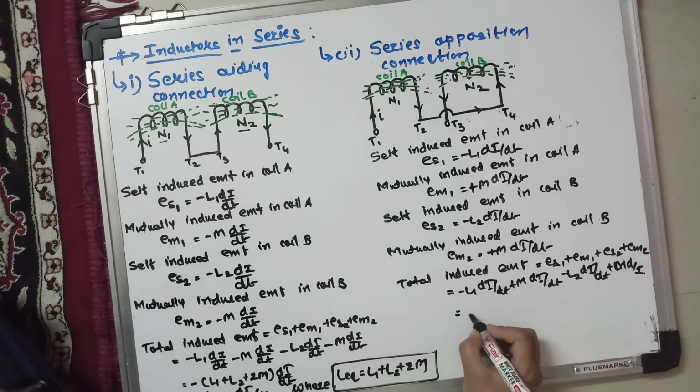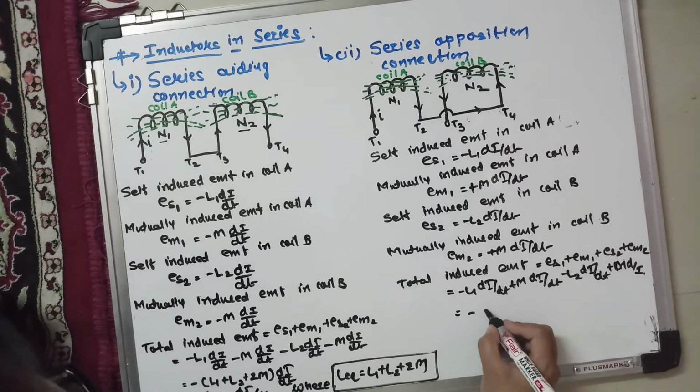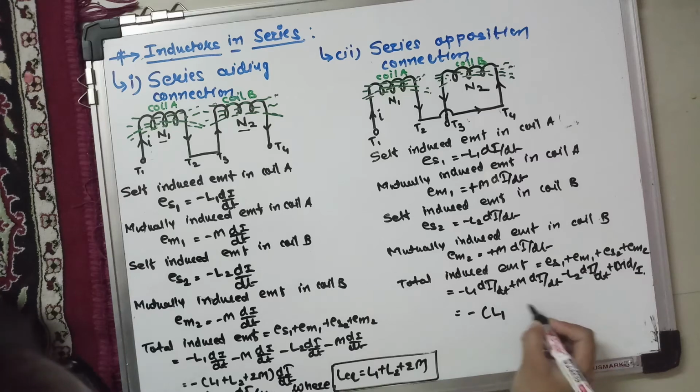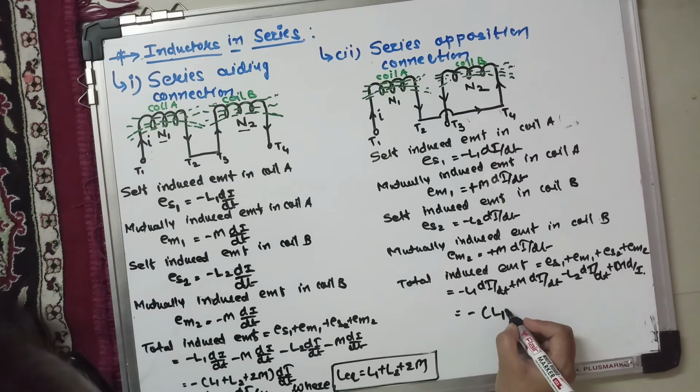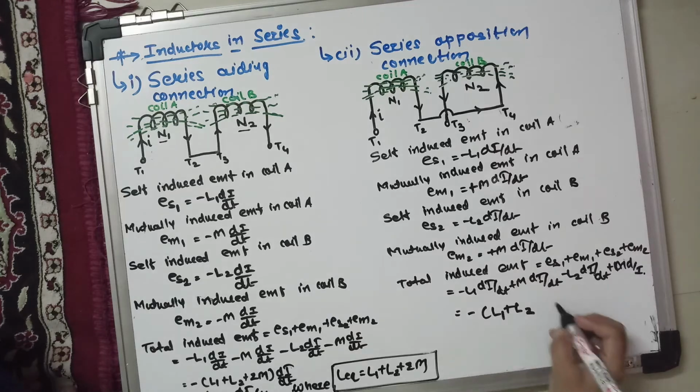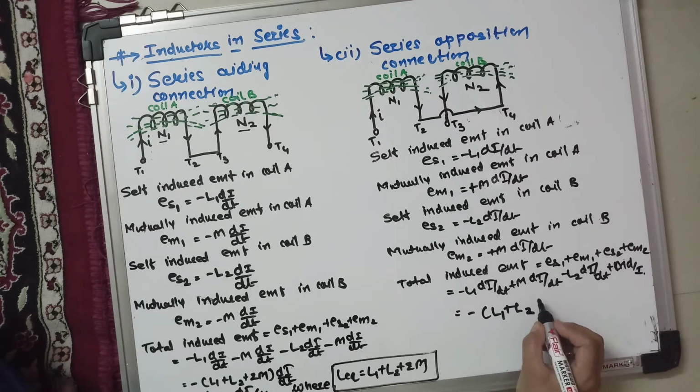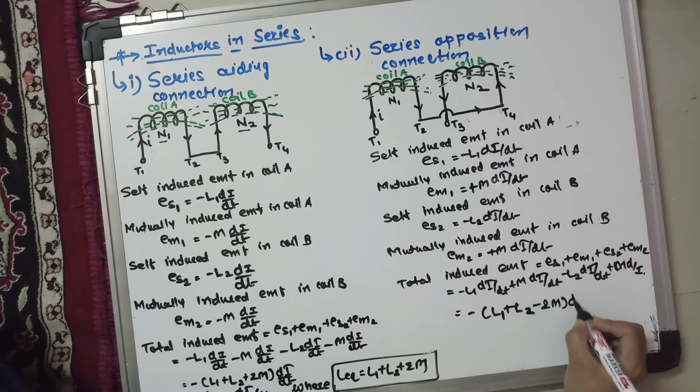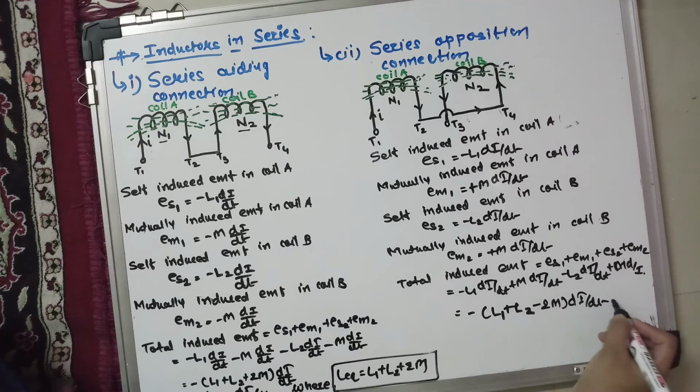So take the minus di by dt as common, so L1 plus L2, and minus as common, so minus 2M, times di by dt, that is the total induced EMF.